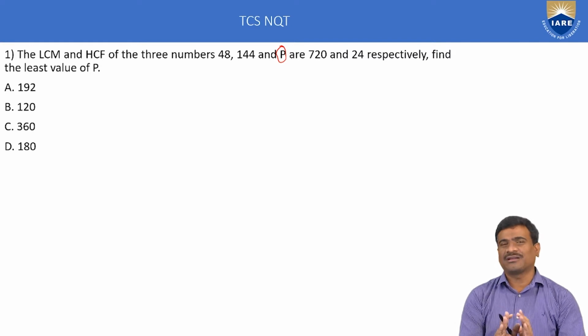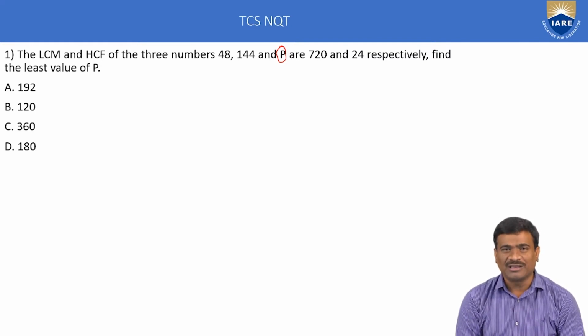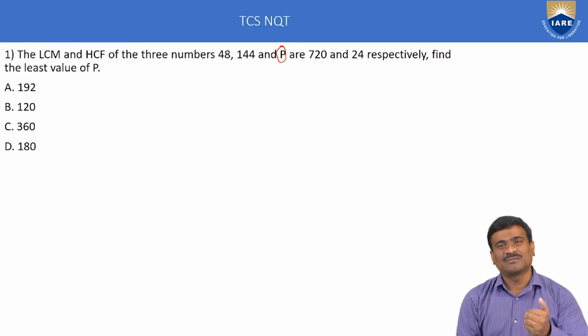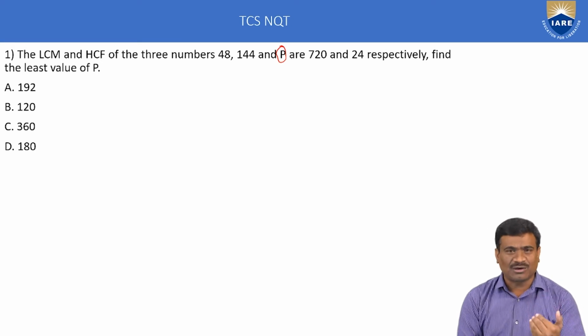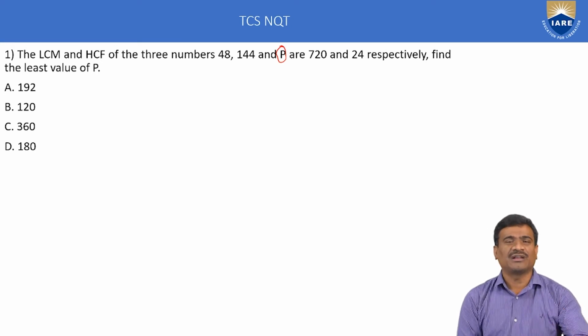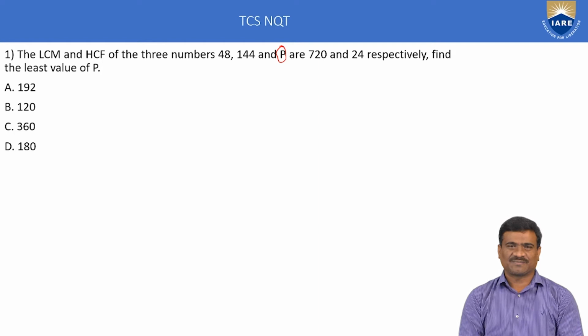Here the concept of LCM and HCF is important. If you know that concept perfectly, then in the TCS test pattern you get minimum 1 mark, maximum 2 marks. I think 1 mark is compulsory, sometimes 2 marks, but 1 mark is only from the LCM and HCF concept.